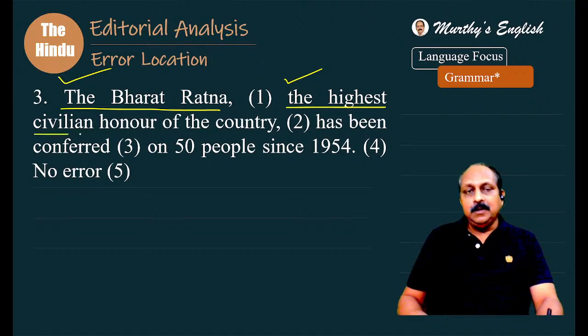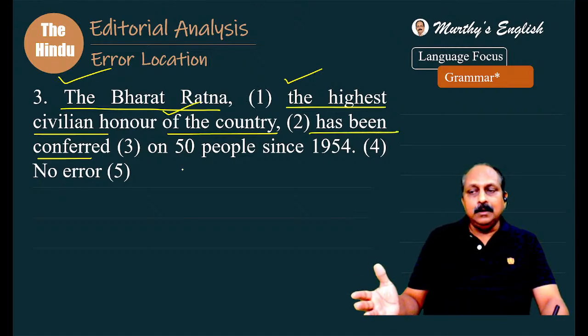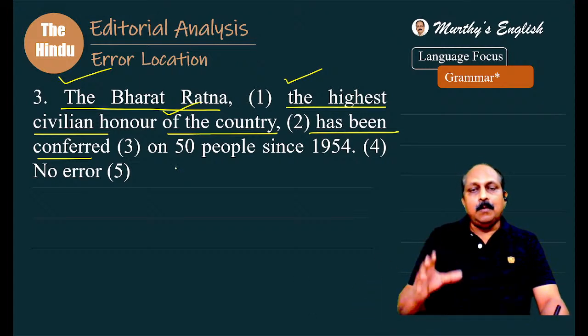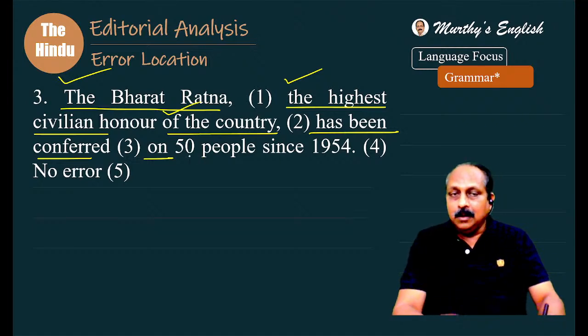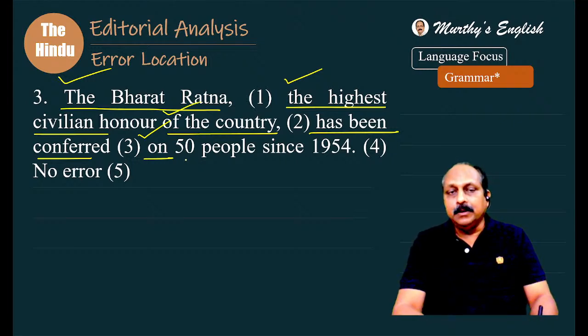The highest civilian honor of the country, a phrase, nothing wrong. Has been conferred. Someone has conferred the highest civilian honor, active voice, and someone has been conferred, it is in passive voice. Has been conferred on. Confer on someone. What is the correct preposition over here? On. On how many people?